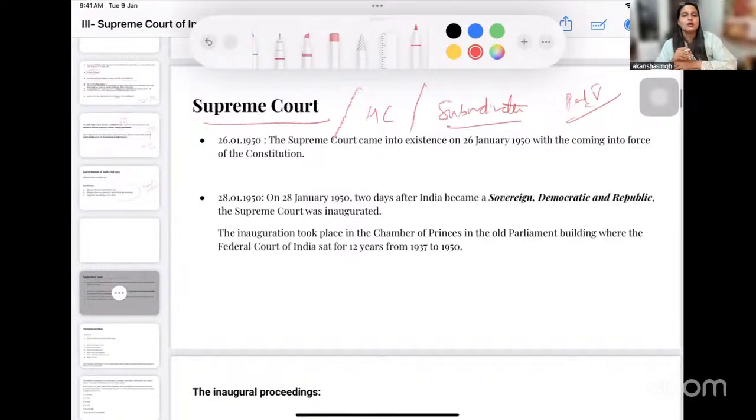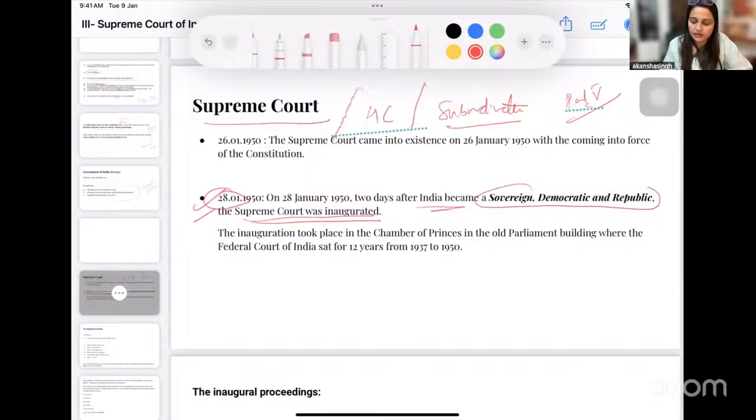And therefore, the Supreme Court, being the apex court, was introduced. All right. And as I already told you, you have to remember this date, 28th January. 26th of January is when we introduced the Constitution. After 2 days of this day, the Supreme Court was inaugurated. And it says that after India became sovereign, democratic, and republic.